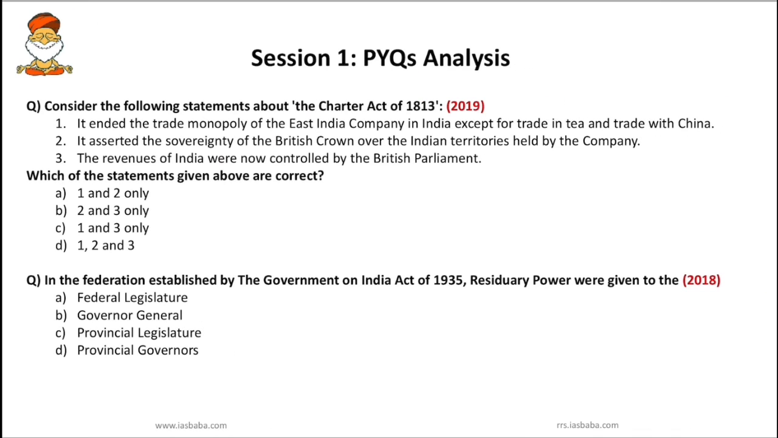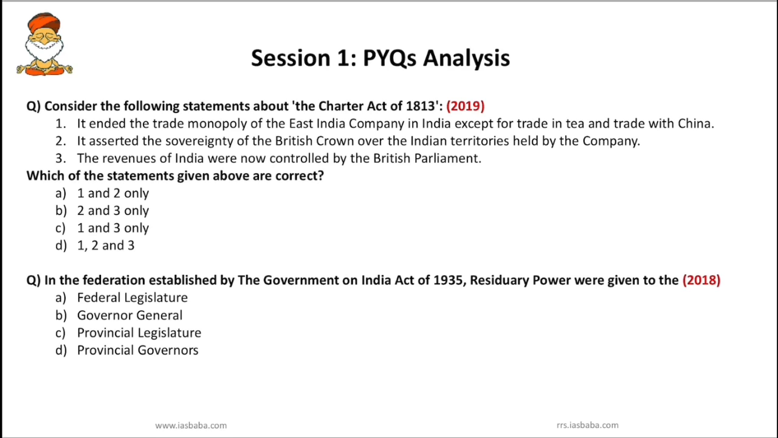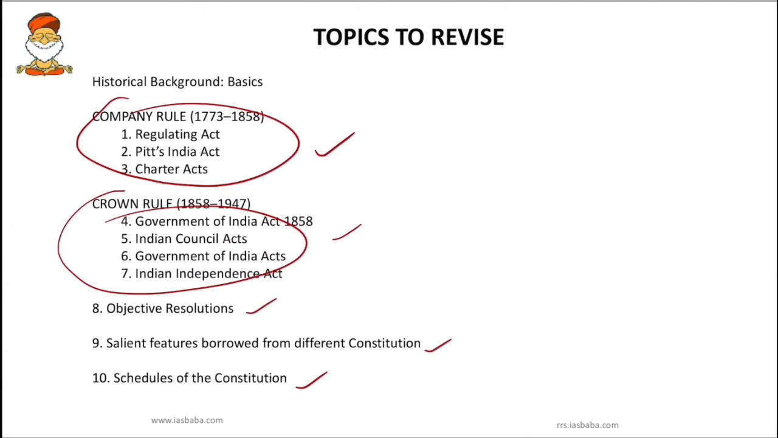So when you see previous year question papers, especially these two acts, from these company rule or the acts under crown rule, in past 10 years we have 7 to 8 questions. In 2019 we had Charter Act of 1813, 2018 Government of India Act 1935, and 2017 we had a principle of diarchy, and 2016 we had Montagu-Chelmsford, 2015 again Government of India Act 1919, 2012 again Government of India Act 1919.